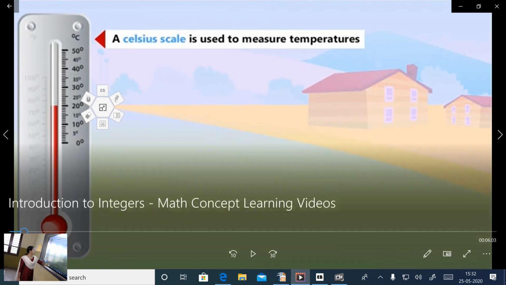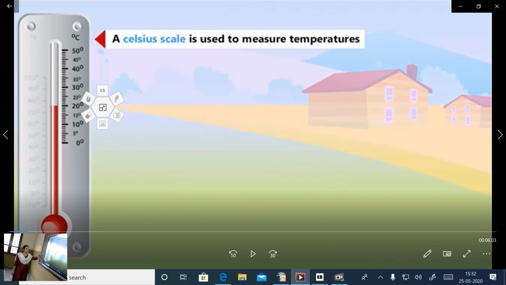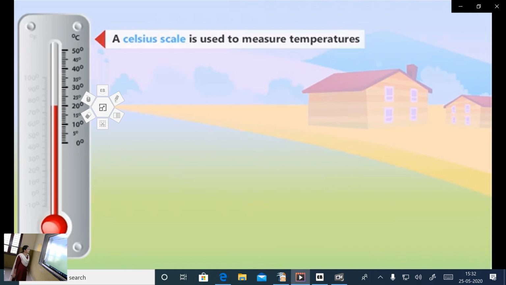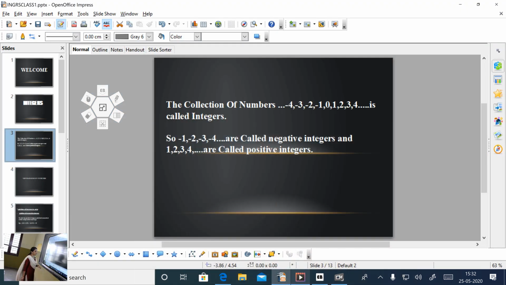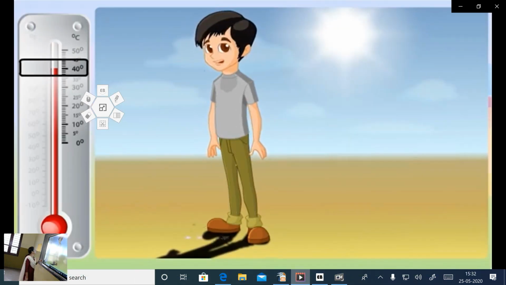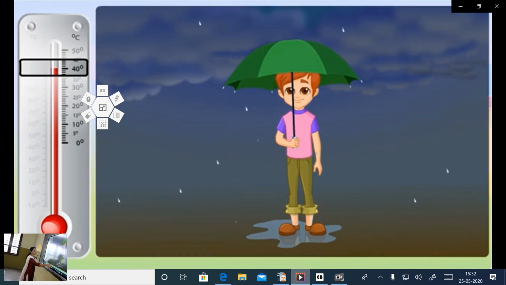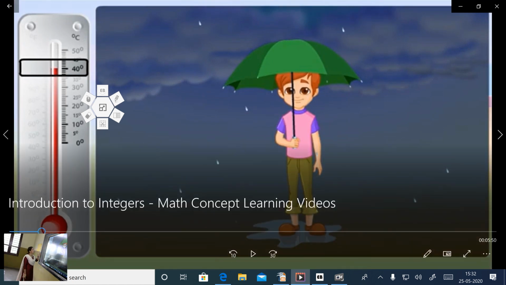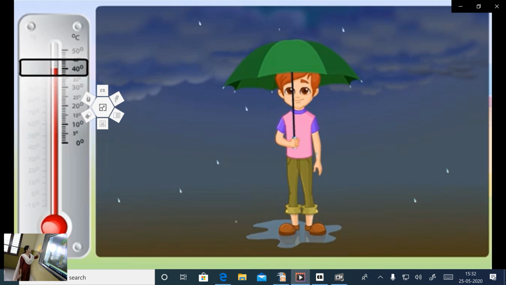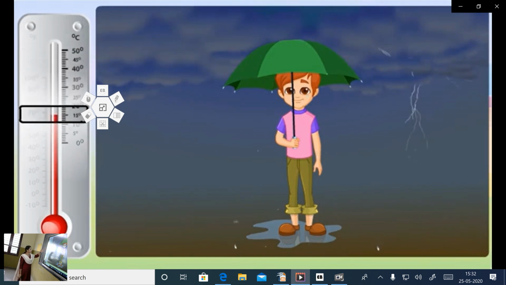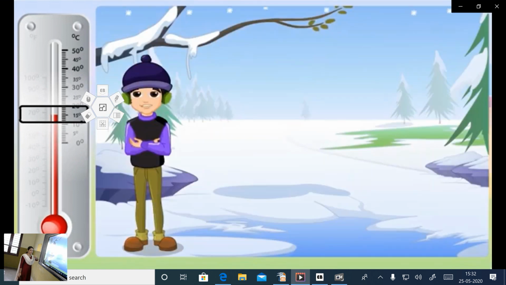So now we can see a picture of a Celsius scale here. We know that the Celsius scale is used to measure temperature. On a hot sunny day, the temperature is displayed here as 40 degrees Celsius. But in the rainy season, we know that the temperature comes down, and the temperature is displayed here as 15 degrees Celsius.